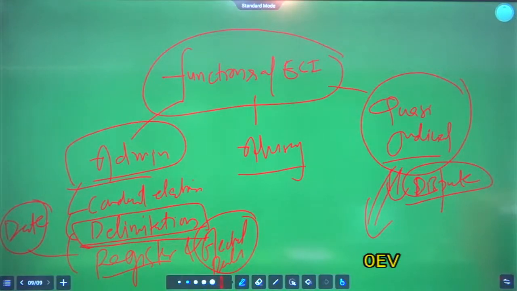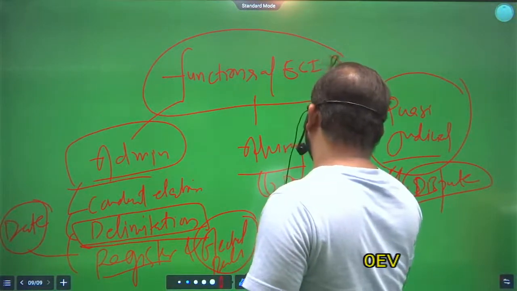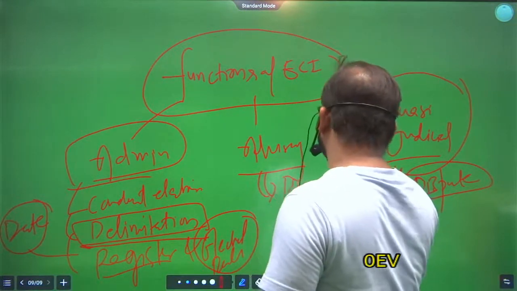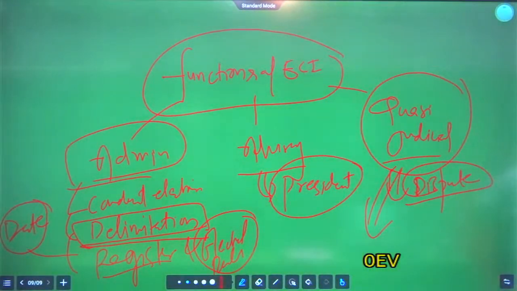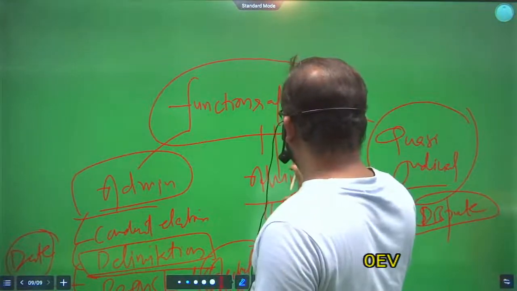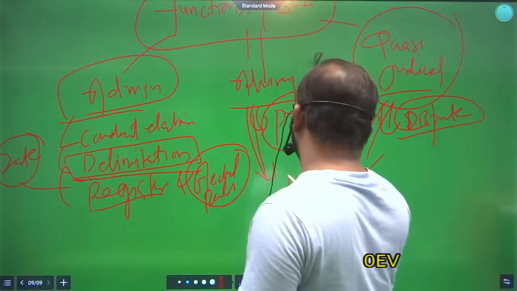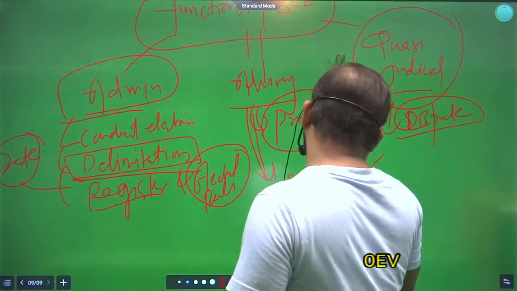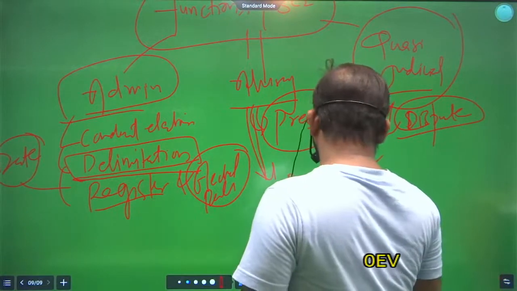Now come to the advisory function. See, the Election Commission advises the President on matters related to the disqualification of members of parliament.